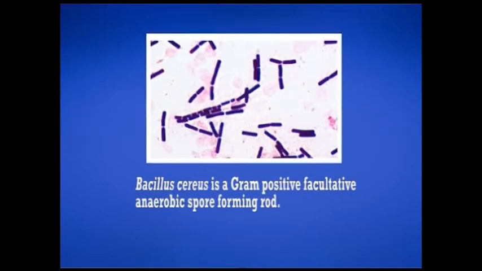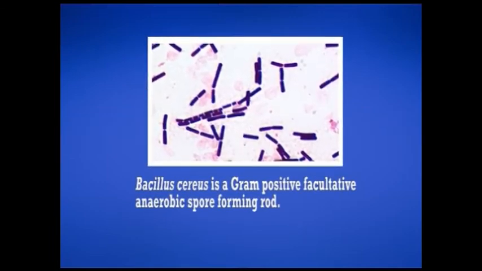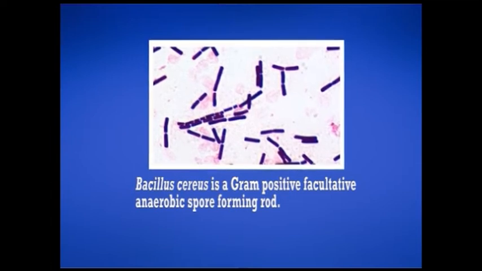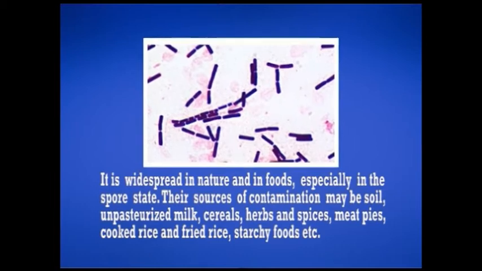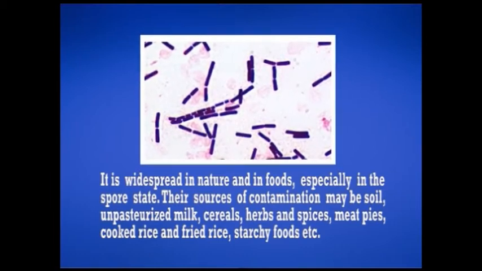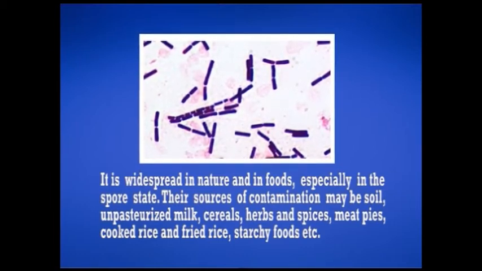Now we'll see some of the bacteria that are involved in foodborne illness. The first one is Bacillus cereus. Bacillus cereus is a gram-positive, facultative anaerobic, spore-forming rod. This organism is widespread in nature and in foods, especially in the spore state.